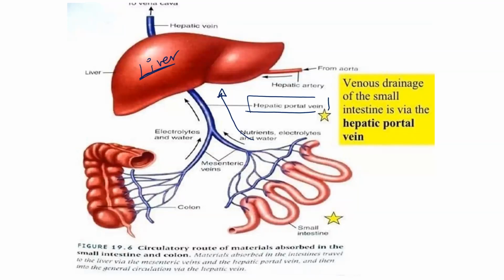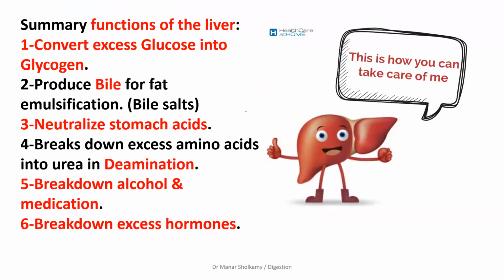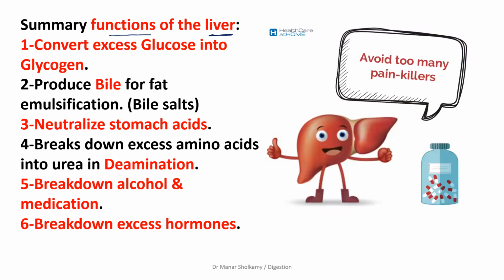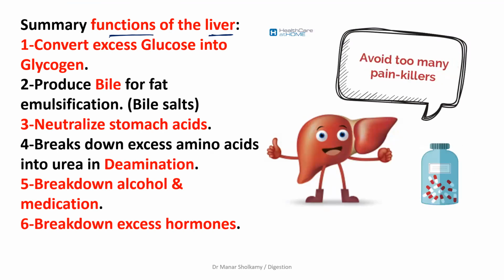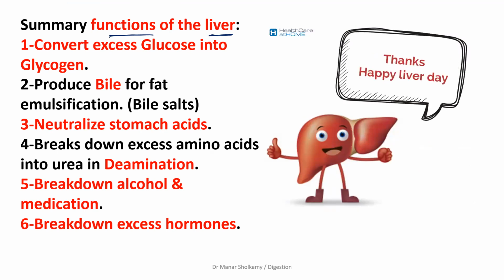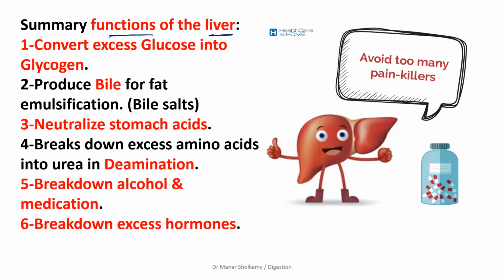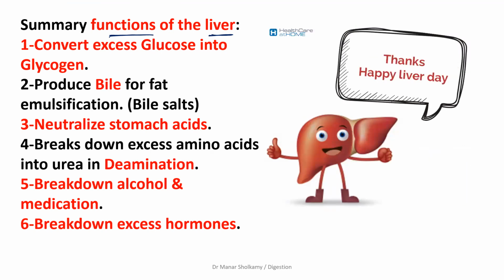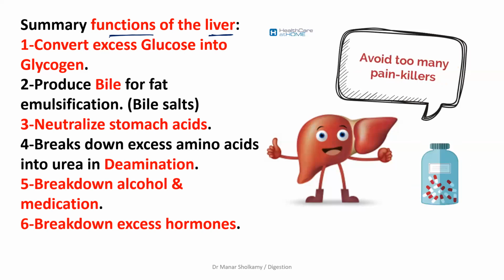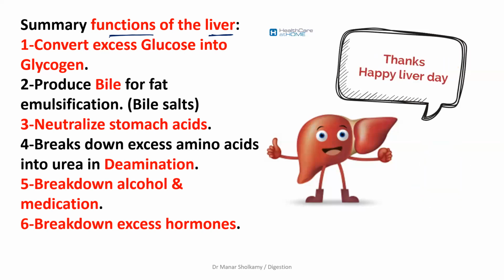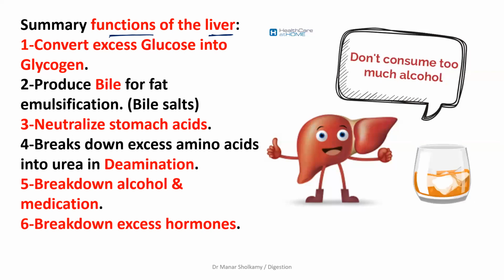Now, what will the liver do to all the food it receives? I will take all this digested food. What do I do to it? Produce what? Bile. Produce bile. Okay, yes, the liver produces bile, but I'm talking about all the food that I will get from the small intestine. The liver will do a process of filtration. It will filter all this food before it sends it to the whole body.